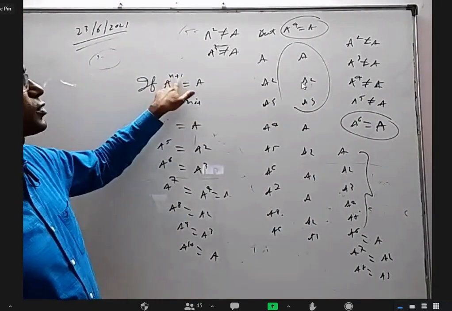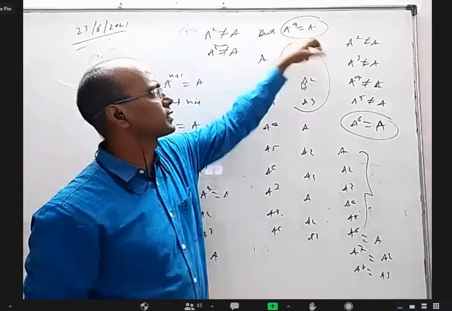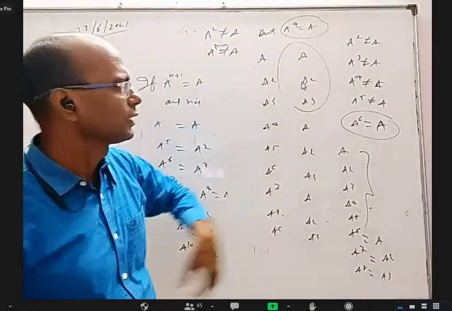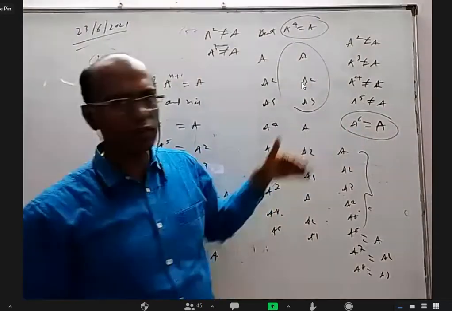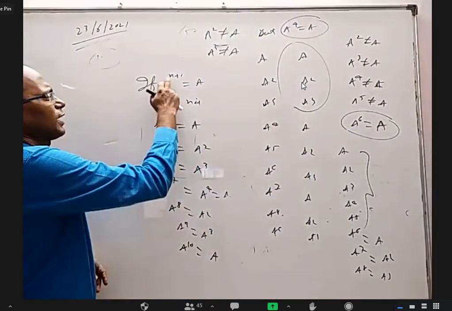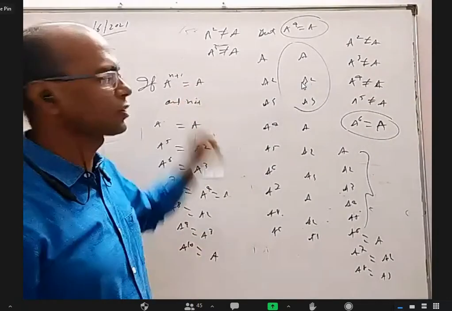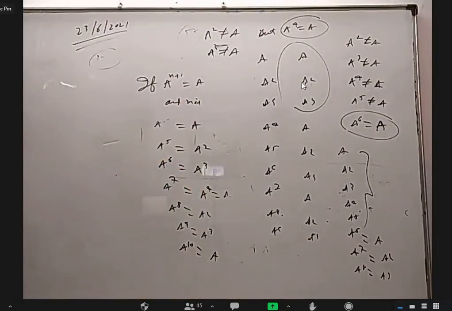Here, if A power 4 is A, it is not repeating after 4 intervals, it is repeating after 3 intervals. Similarly, if A power 6 is A, it is repeating after 5 intervals. Like that, when A power n plus 1 is A, it is repeating after n, so it is a periodic matrix of order n.